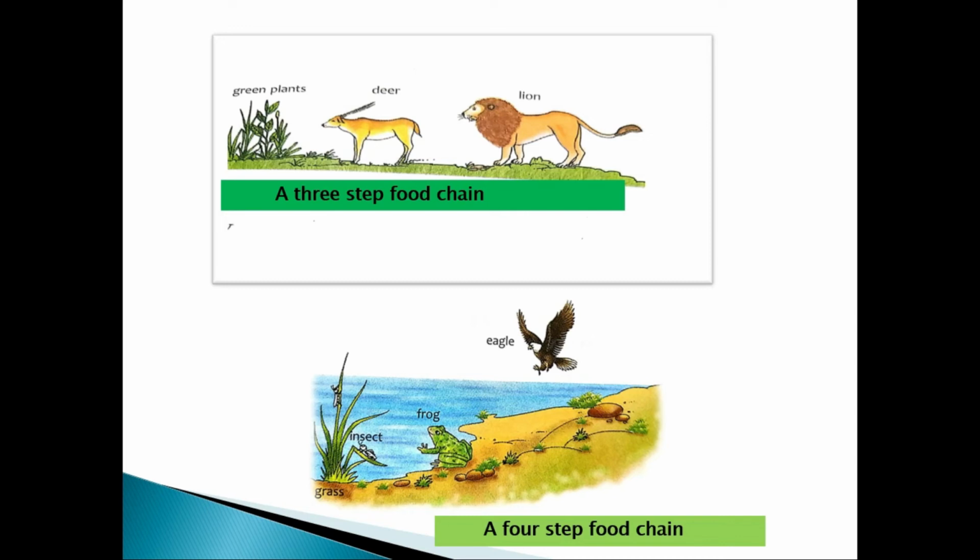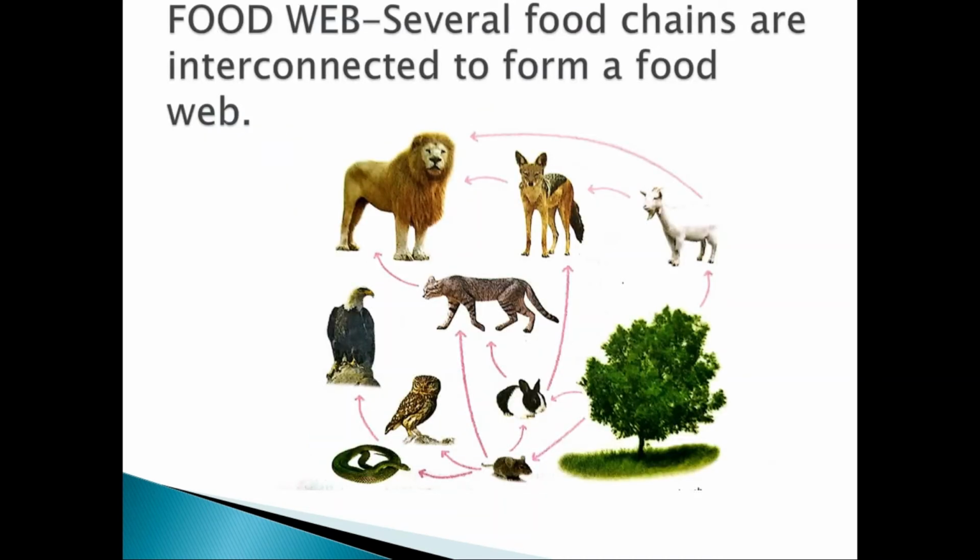I'm very sure that with these examples you have understood what a food chain is. Now let us see what a food web is. You know that most consumers may not have one source of food. They may be eating a lot of other things also.